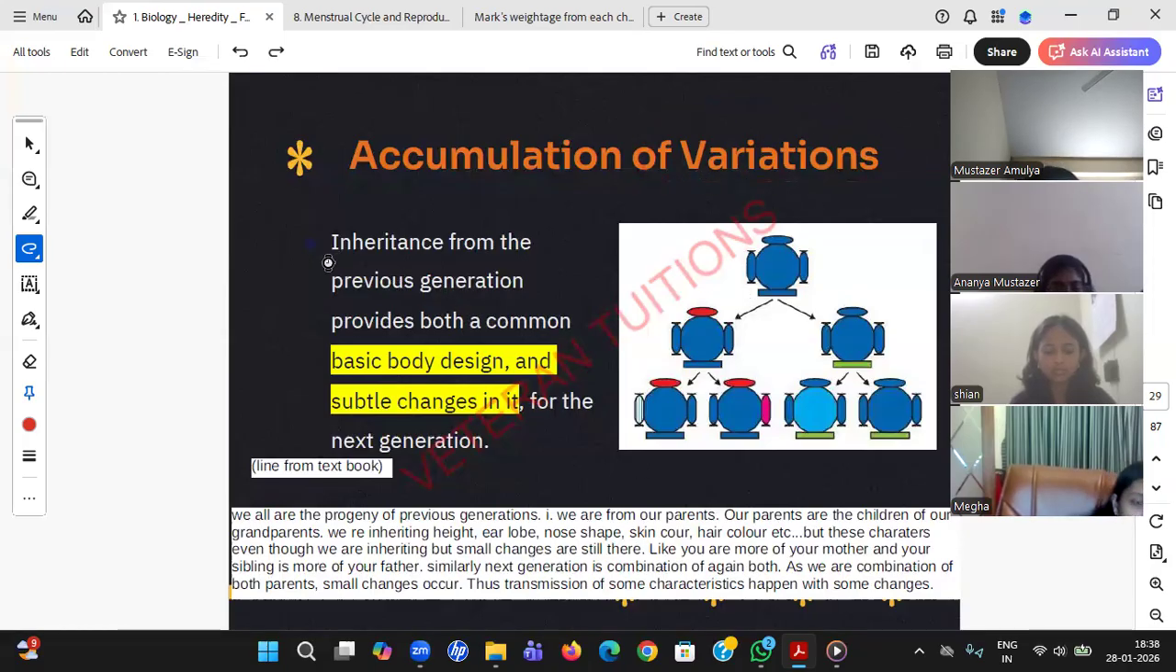Now you read. Inheritance, we got it from our parents, the previous generation. First of all, we have a common basic body design. Common means from either one of the parents, mother or father, and little changes will definitely happen. Why? Because we are mixing two different things, with little changes, and passing it to the next generation. That is how you need to understand that textbook line.